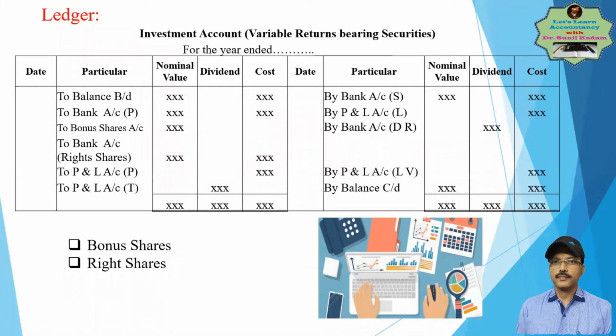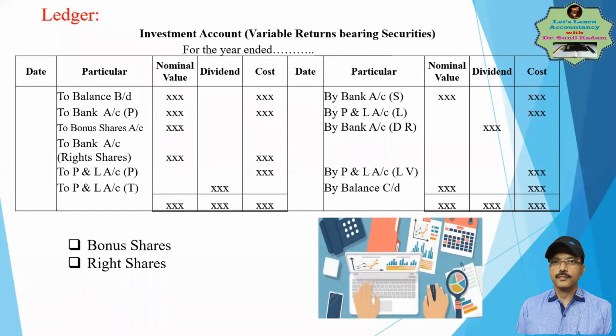It gives a right to the existing shareholders to purchase the new issue. Only existing shareholders will get a right to purchase the new issue, when the company goes for a new issue of shares. The existing shareholders have a right to receive it.